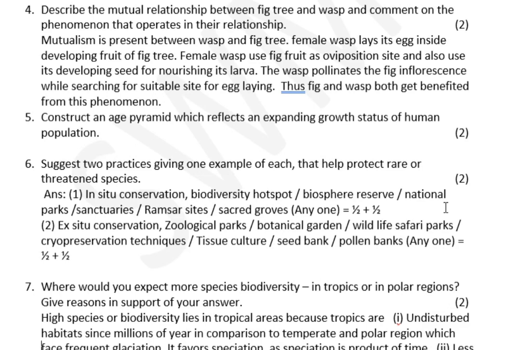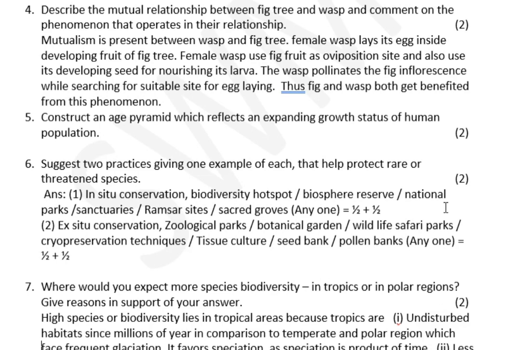Female wasp uses the fig fruit as an oviposition site and also uses its developing seed for nourishing its larva. The wasp pollinates the fig inflorescence while searching for a suitable site for laying eggs. Thus, fig and wasp both get benefited from this phenomenon. So the same question can be asked as: how is the fig benefited, or how is the wasp benefited?